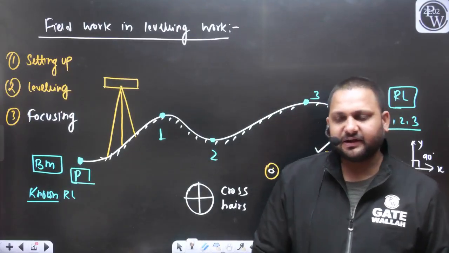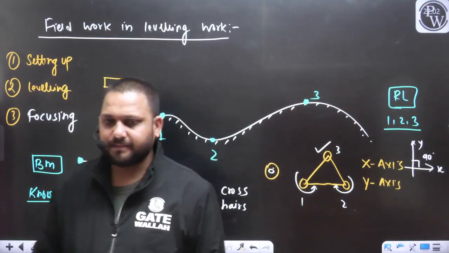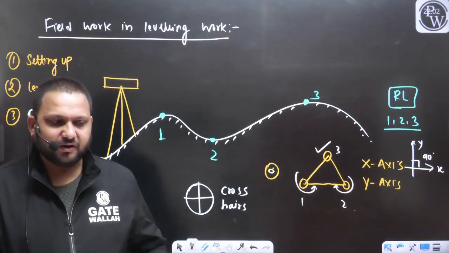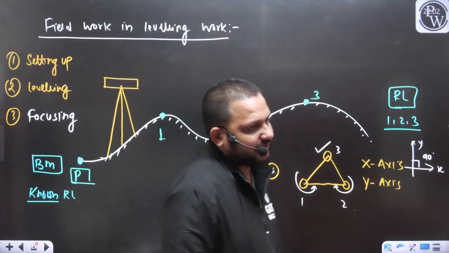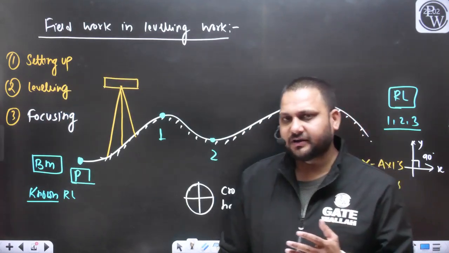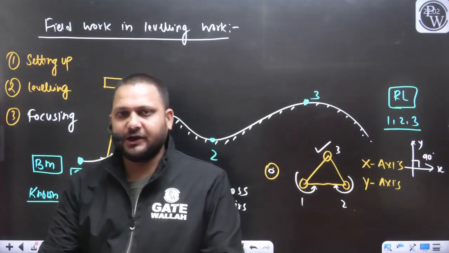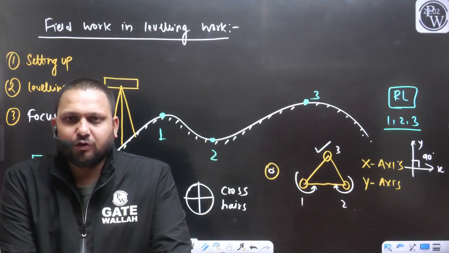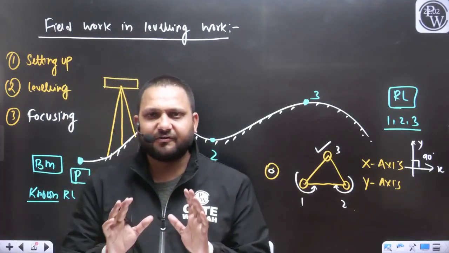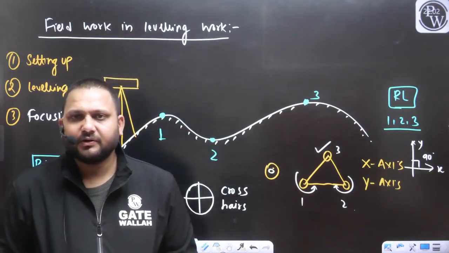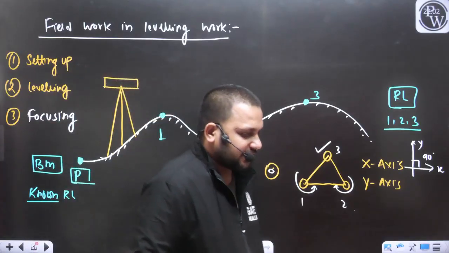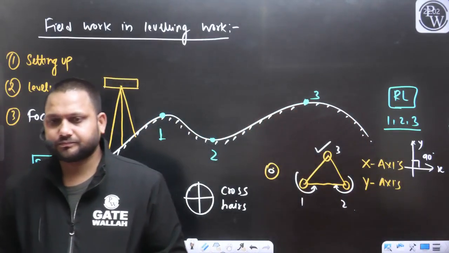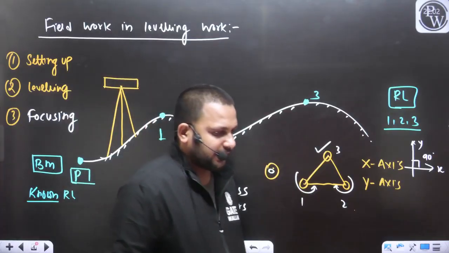If you are getting incorrect staff readings on the field, then you will not be able to get the correct reduced level, because we calculate the reduced level with the help of the staff reading only. So if you want to define the reduced level of all the points accurately, it is very essential to take all the staff readings correctly. I hope the point is clear to everyone.